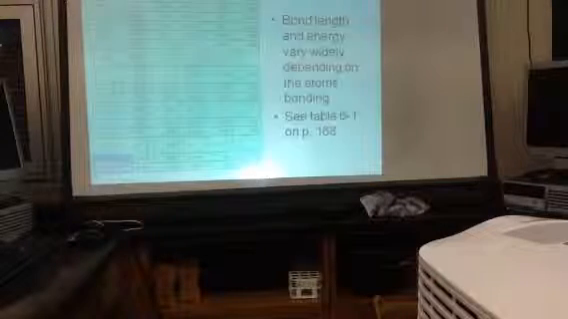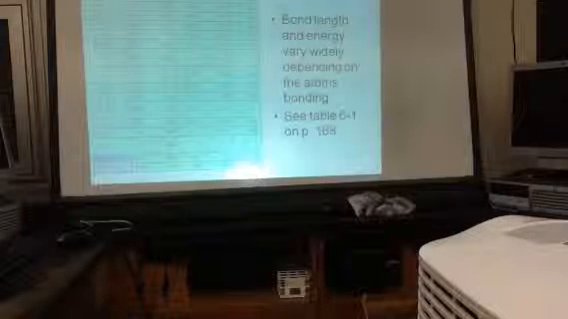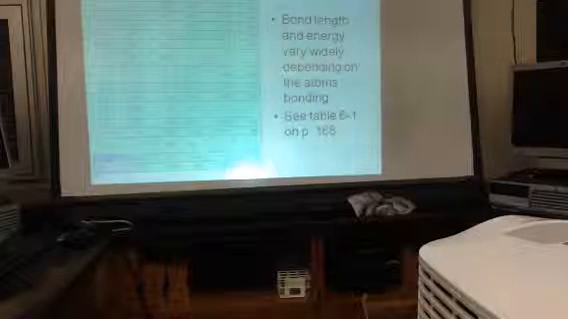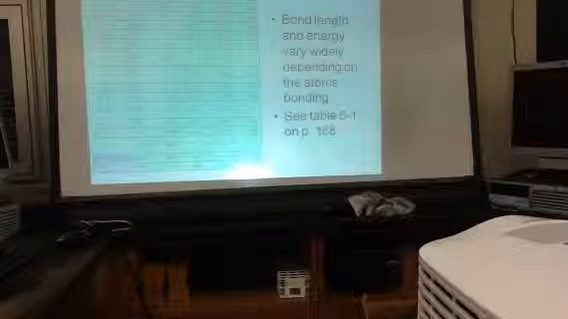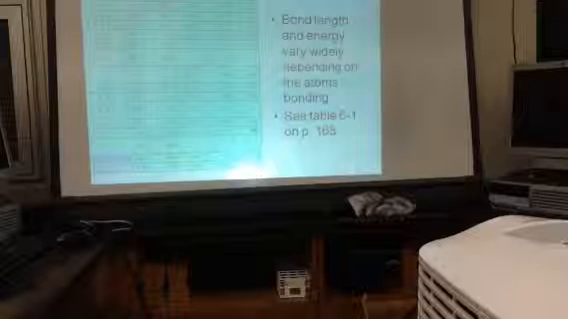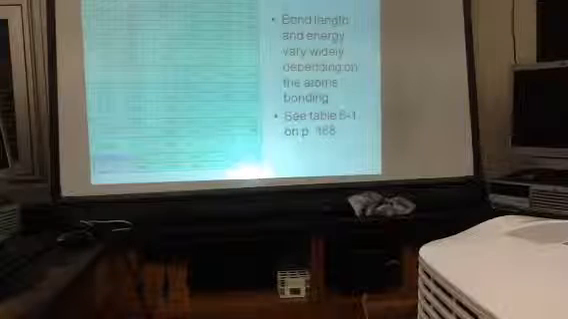Okay. This little chart of bond lengths, I'll expect you to have memorized by tomorrow. You'll have a quiz on it. Joke. I just like to do that and watch your little faces go.